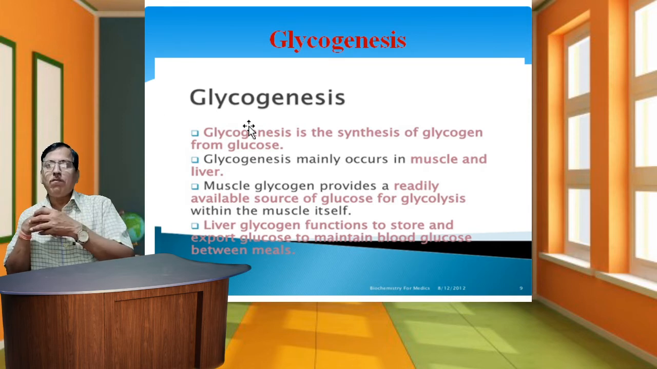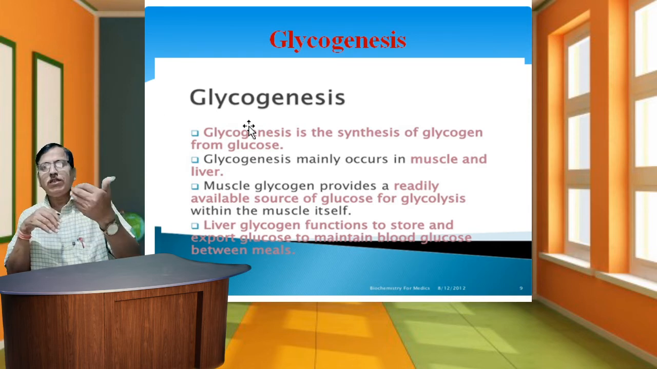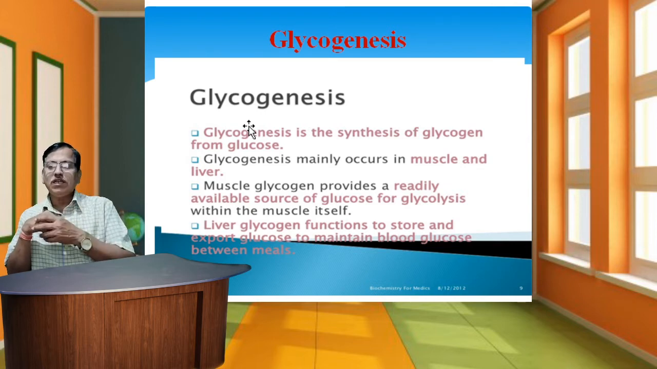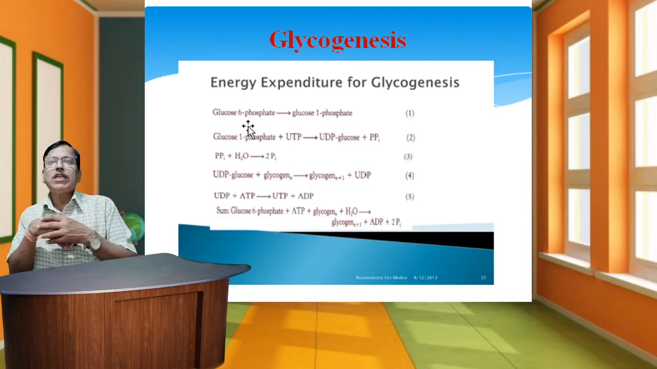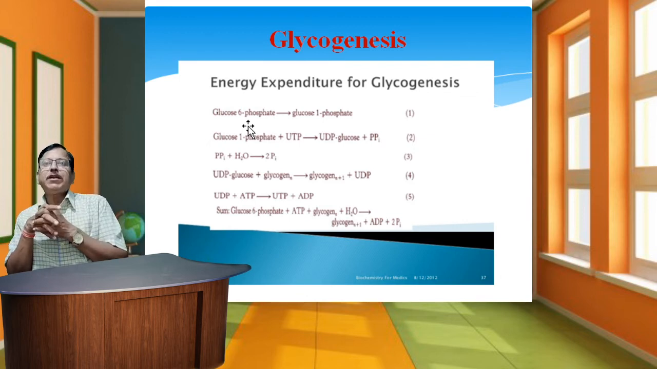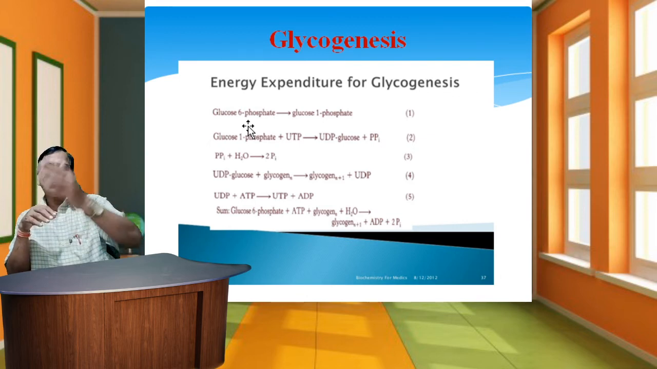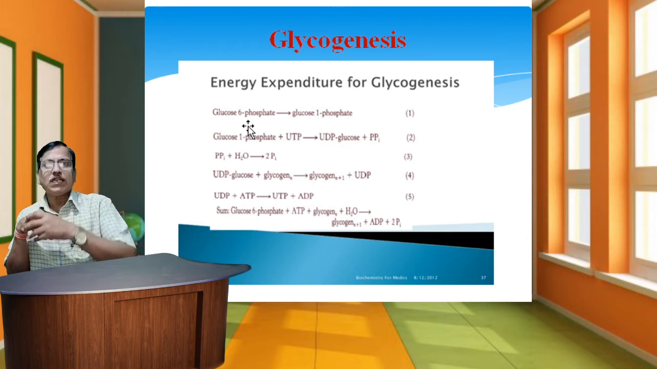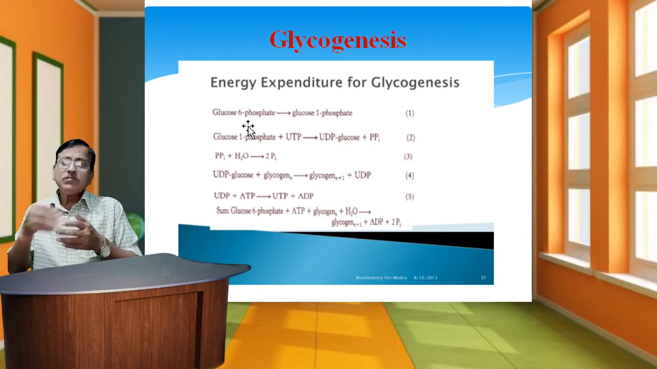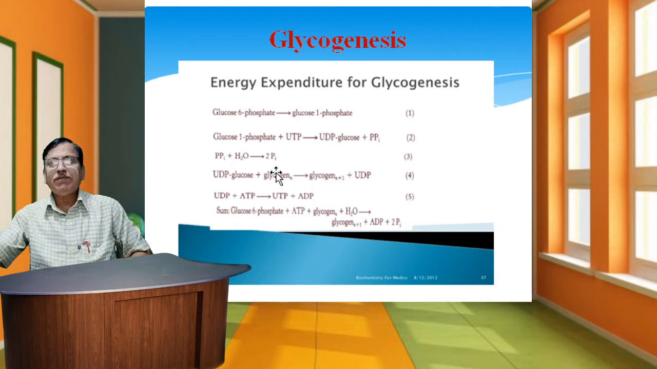So these are the two forms of glycogen, present in the muscle and also stored in the liver. Both forms of glycogen are used in the glycogenesis process. In glycogenesis, the energy expenditure involves 1 to 5 reactions, also shown in this schematic chart.